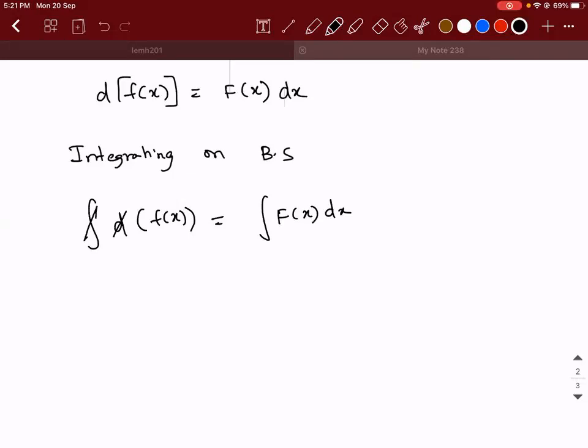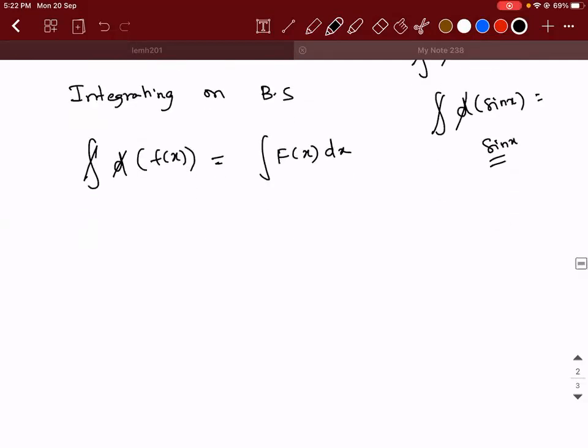So what I'm trying to say is, for example, integral of derivative of x, what will the answer be? Integral and d will get cancelled, answer will be x. So integral of d of sin x, the answer is sin x. See, literally, you should not sit and cancel integral and d. I'm just telling it as a symbol. That's it. So they are the reverse operations of each other.